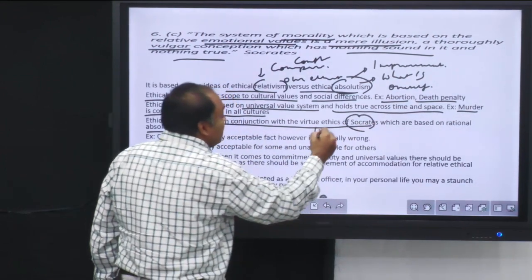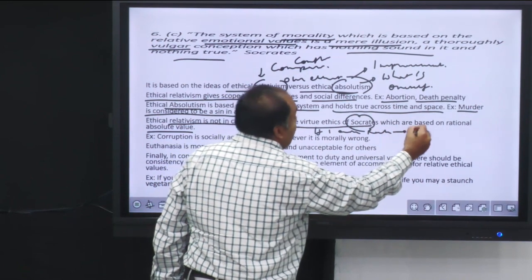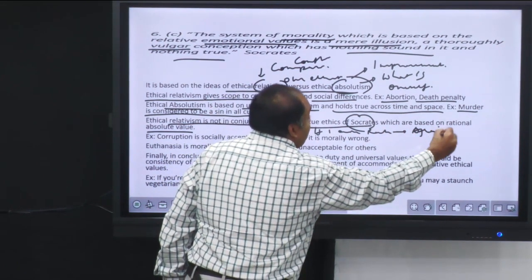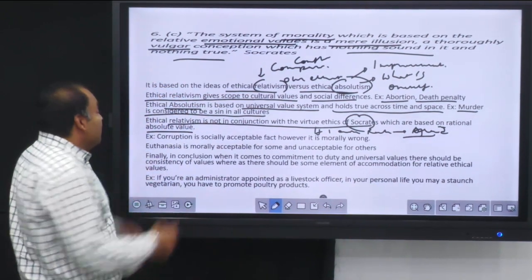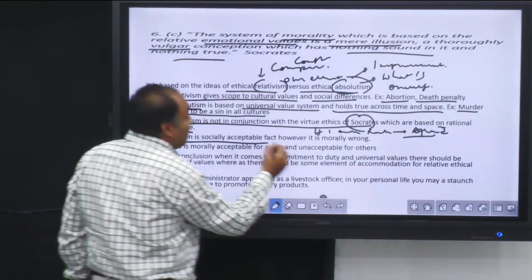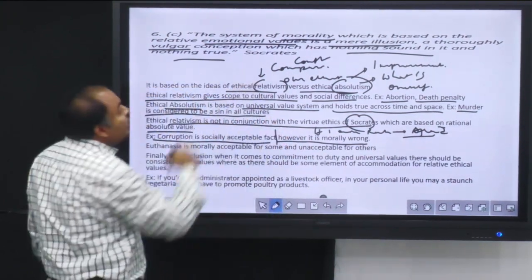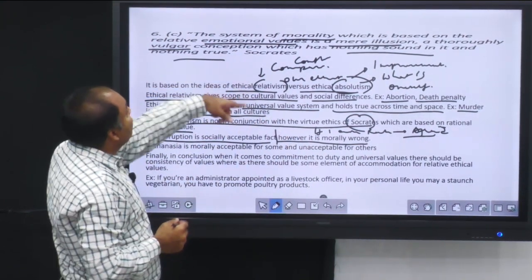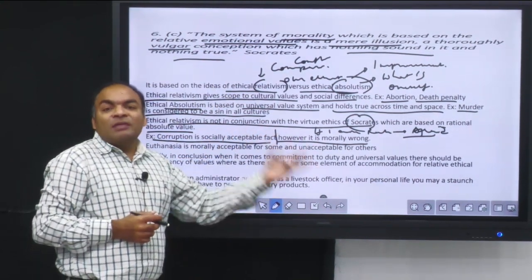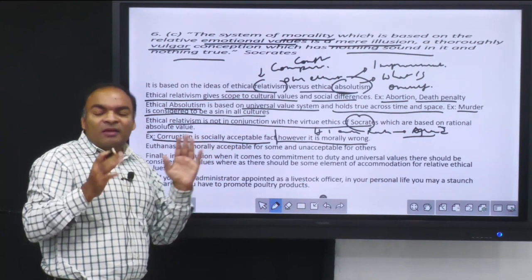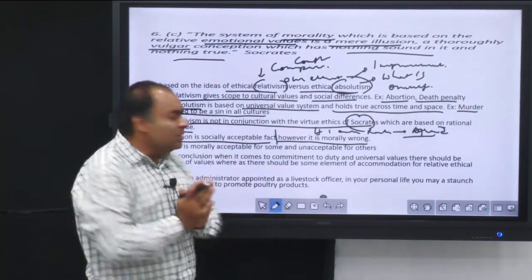That if I am rational, I don't need to be afraid. My value system will remain intact. For example, corruption may be a socially acceptable fact, however, it is a morally wrong thing. So that is what brings the difference between vulgarity, illusion, and system of morality. I know we are morally saying corruption is bad, but still it exists, because if you act too morally, it is a vulgar thing. It does not exist in the real sense.